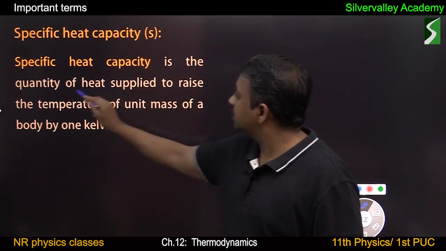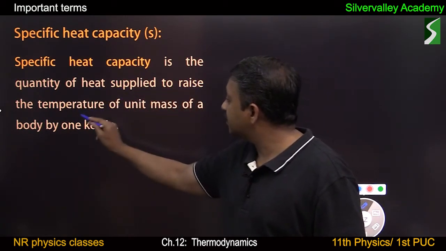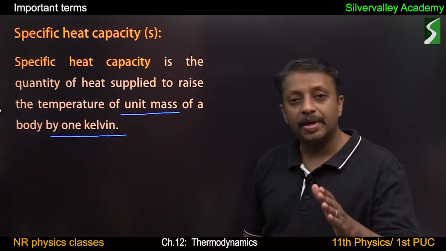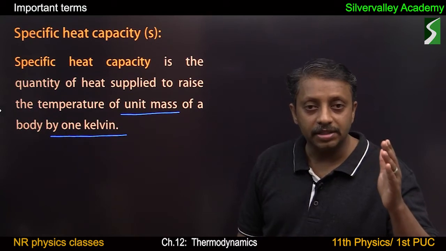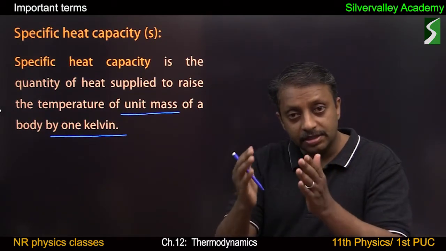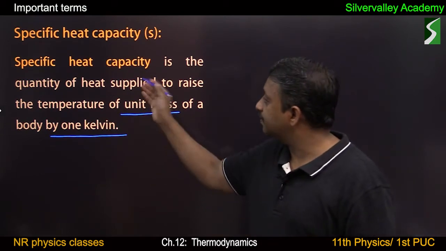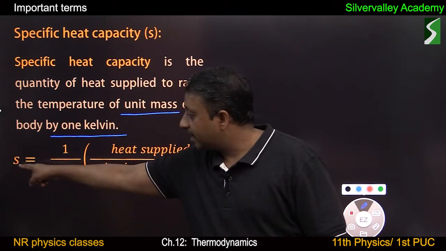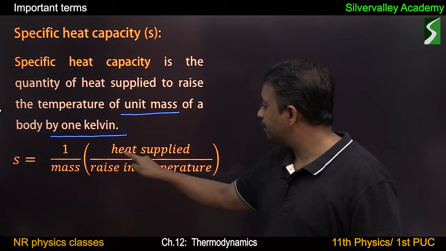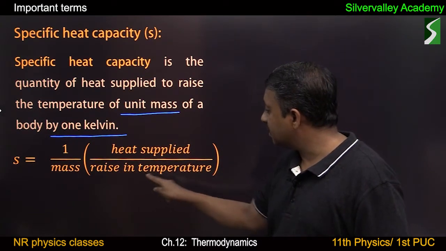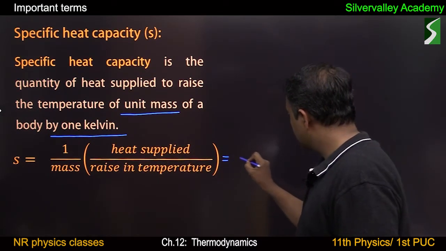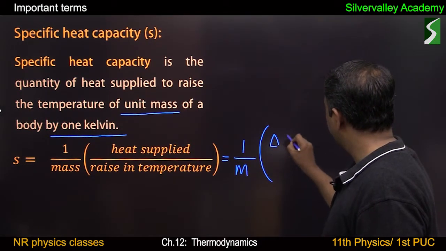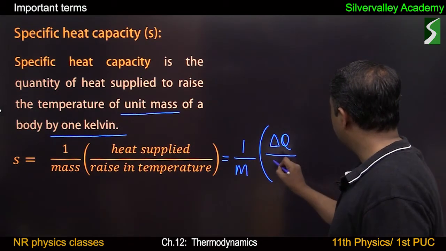Specific heat capacity is the quantity of heat supplied to raise the temperature of unit mass by 1 Kelvin. Heat capacity is heat required to raise the temperature by 1 Kelvin. If that heat energy is specific to mass, then it is called specific heat capacity. Specific heat capacity is 1 by mass into heat supplied by rise in temperature, equal to 1 by mass into delta Q by delta T.